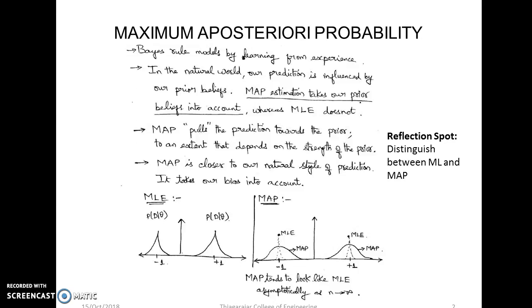So if we go for these experiments n times and n tends to infinity, MAP will tend to look like MLE, that is, asymptotically as n tends to infinity. Let me ask the reflection spot question: distinguish between maximum likelihood and maximum a posteriori probability. You have to think for a moment and then answer. So now I will give you a pause. Then I will resume and tell you the distinction between maximum likelihood and maximum a posteriori probability.